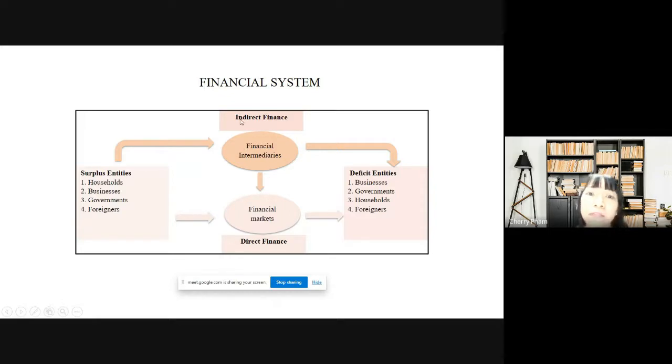So after this slide, can you guess where the commercial bank is? Is a commercial bank a financial market or a financial intermediary? I hope you can choose the right answer. A commercial bank is one of the financial intermediaries.